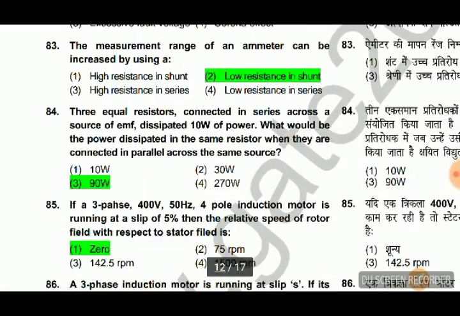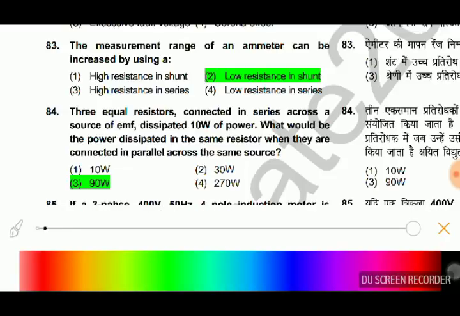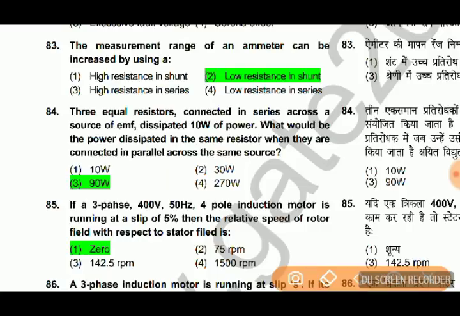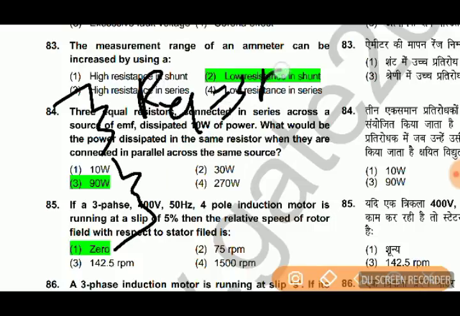3 equal resistors connected in series across a source of EMF dissipate 10 watt of power. What should be the power dissipated in the same resistor when they are connected in parallel across the same source? So initially they are connected in series. So equivalent resistance is 3R. Now they are connected in parallel. So equivalent resistance is R by 3.